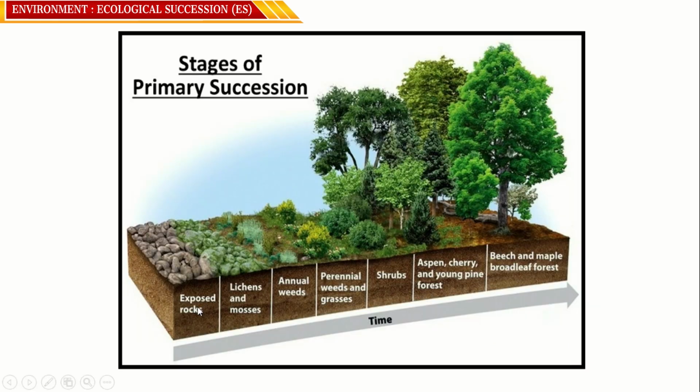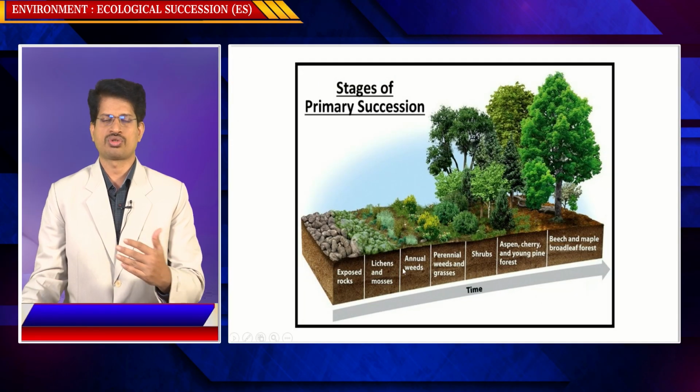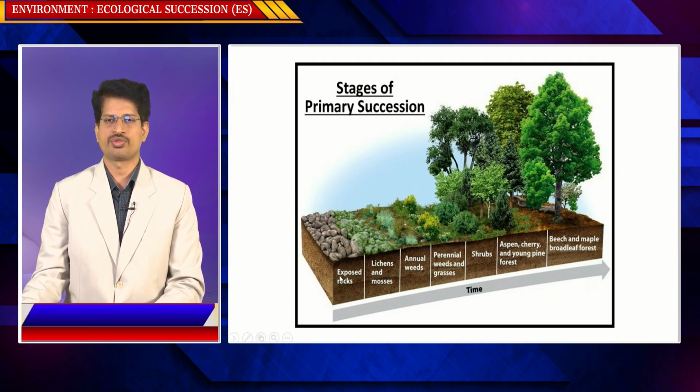In the initial stages of primary succession, there are no pre-existing life forms, only exposed bedrock. Later, simple living beings like lichens, moss, grass, and algae develop here. Next come annual weeds, which live for about a year. Next, perennial weeds, which can live for a longer duration, and shrubs. Gradually, large trees, the angiosperms, which can live for a longer duration, can be observed in this process of succession from pioneer species to climax species.